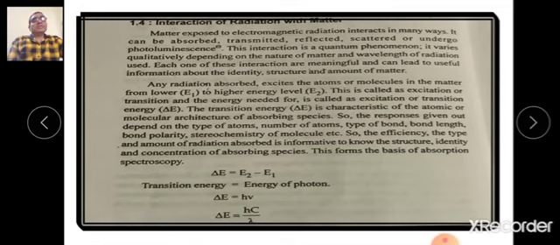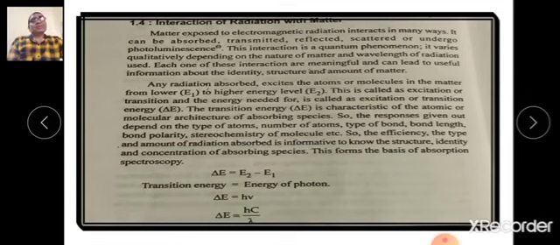Students, when there is an excitation from one energy level to another energy level, the energy required must be equal to the difference in those energy levels, and therefore the transition energy is equal to the energy of photon absorbed, that is delta E equal to energy of photon h nu.